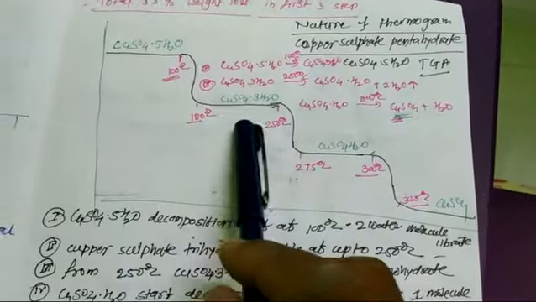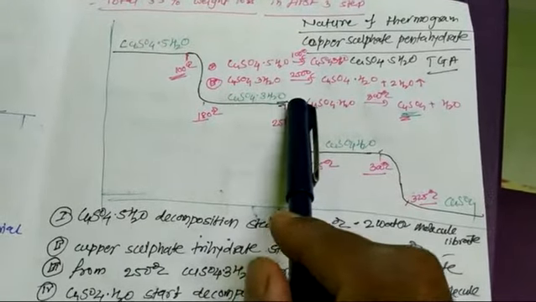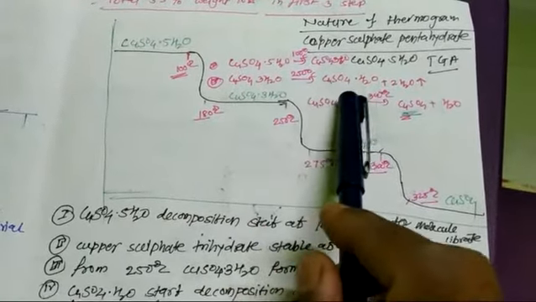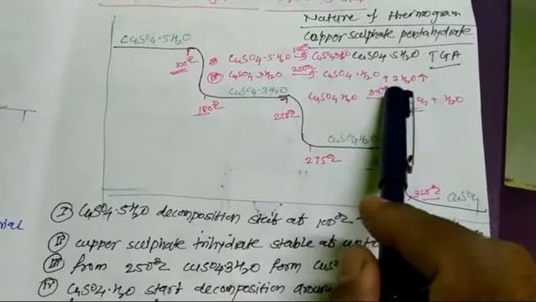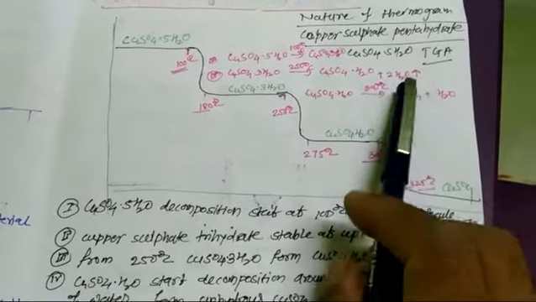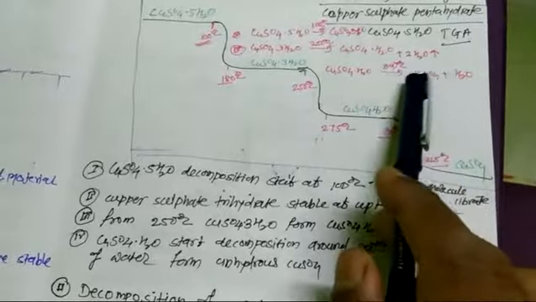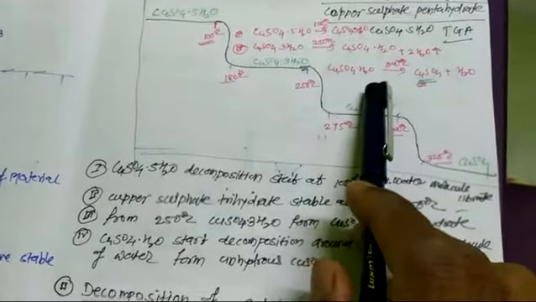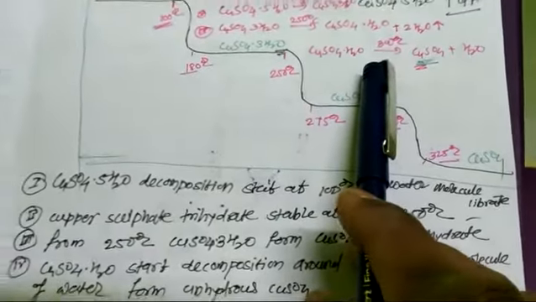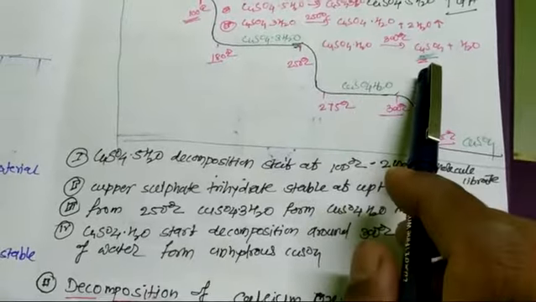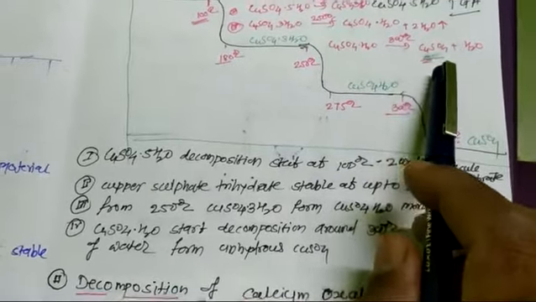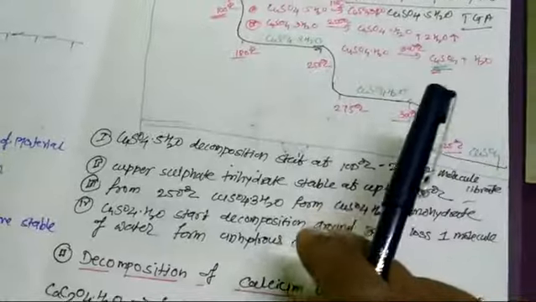When heated again up to 250 degrees Celsius, we find copper sulfate monohydrate with loss of two more water molecules. When heated again up to 300 degrees Celsius, it forms copper sulfate and water molecules.